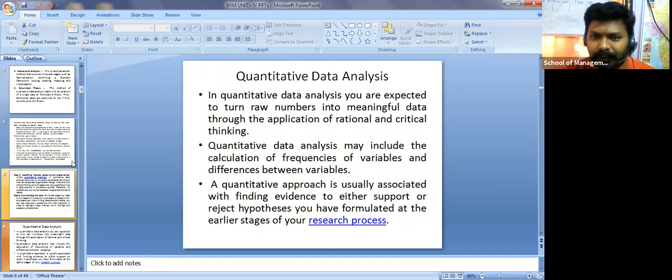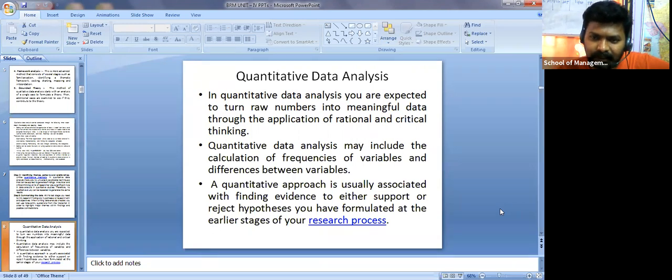Then we'll go ahead with the quantitative data analysis, the most important one, right? The term itself is talking about quantitative, right? Quantitative data analysis deals with numbers, which are raw numbers. Then you give some codings. Those who attended my previous session know how I give a code, right? In a questionnaire, gender is an option which you gave. In the gender, you have 2 options, male and female.